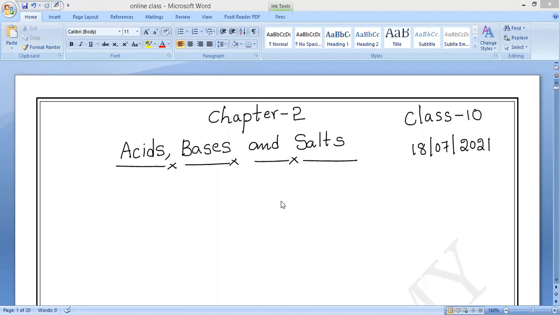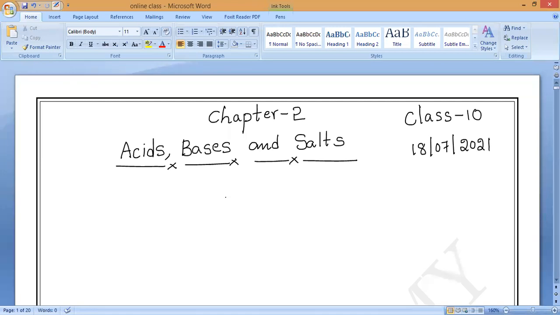Coming to the second chapter in class 10th chemistry, that is acids, bases, and salts. Before entering into this chapter and what we are going to study in it, we'll just discuss what we have studied in class 9th chemistry. In class 9th chemistry, the second chapter is Is Matter Around Us Pure? So you may understand pure substances.